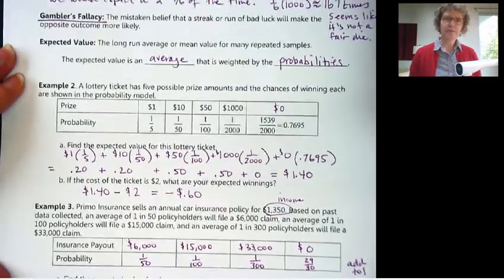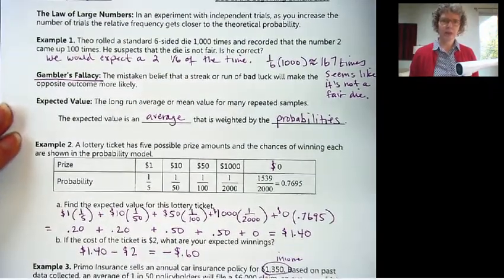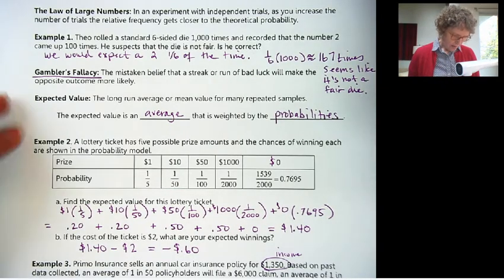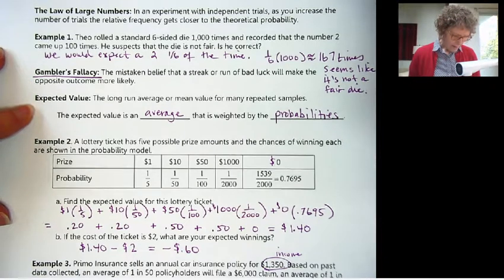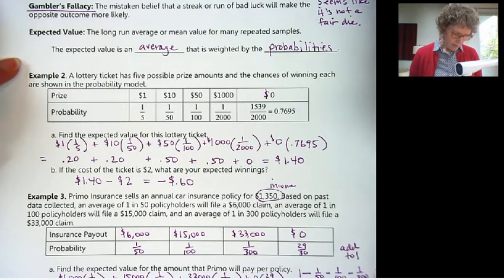Okay, so that does it for this section. We looked at the law of large numbers, which is what happens over time. We expect that any trials will come out close to that theoretical probability over time. Gambler's fallacy, very important. And then we calculated the expected value with two different examples, which is the average that's weighted by the probabilities.